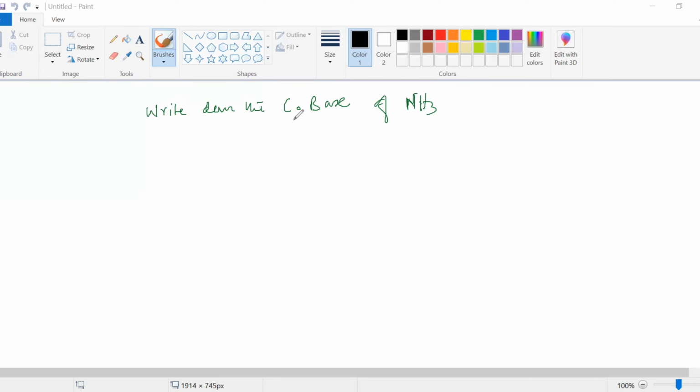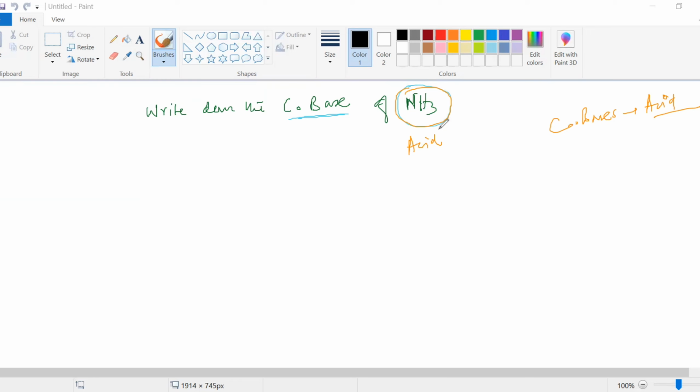Because we know that the conjugate base of ammonia, conjugate bases come from an acid, right? So obviously, here ammonia will be behaving as an acid. Our entire tagging will be under threat, right?